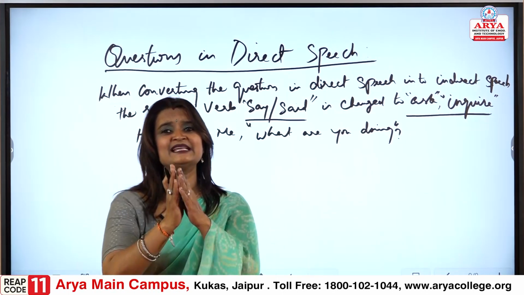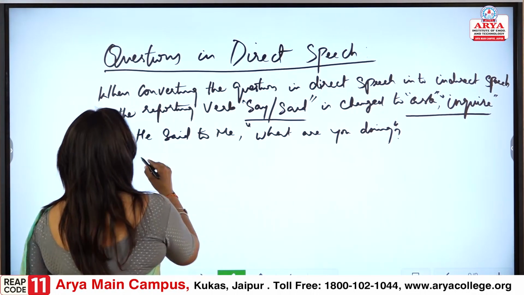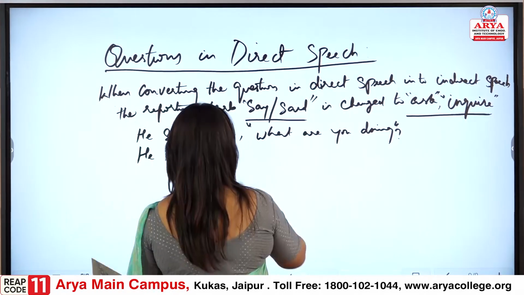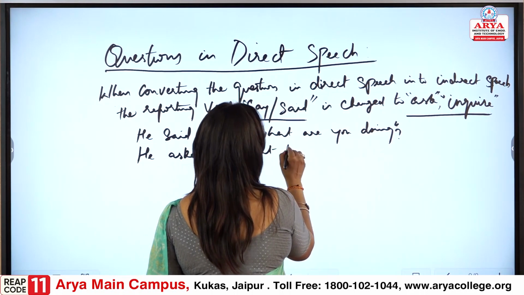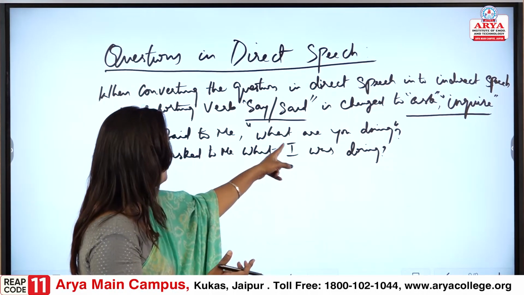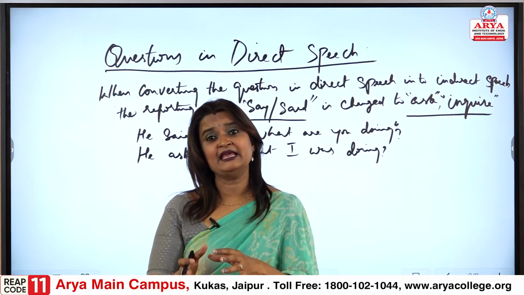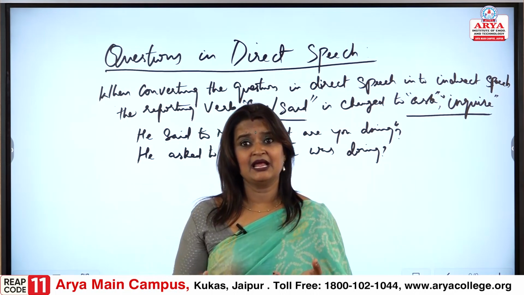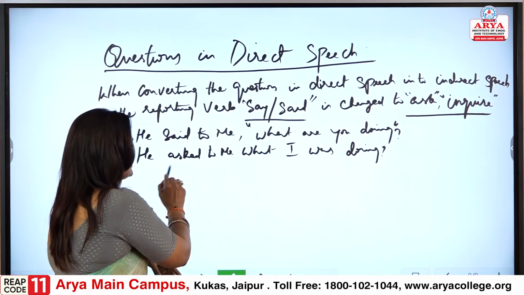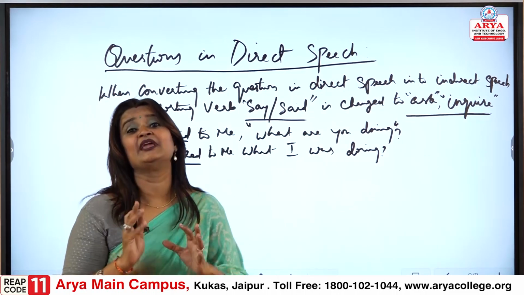So, when we are going with, he said to me, what are you doing? How would we convert this? He asked me what I was doing. See, because you are talking, he said to me, what are you doing? That is the speaker's sentence, and now you are speaking what the person had asked you. So it would go as, he asked me, the said becomes asked, what I was doing. Fine.